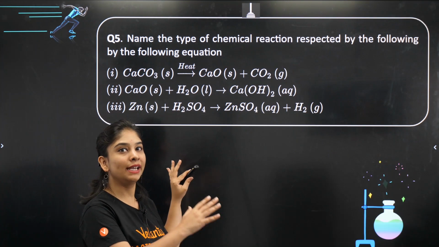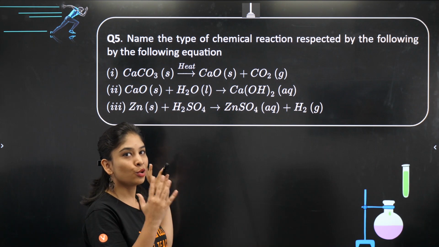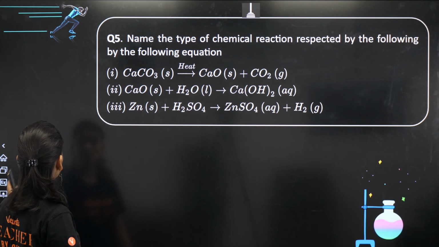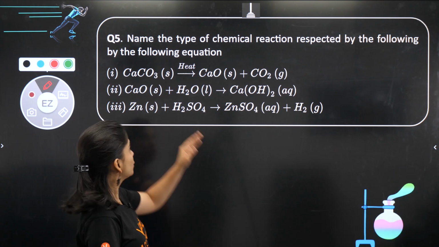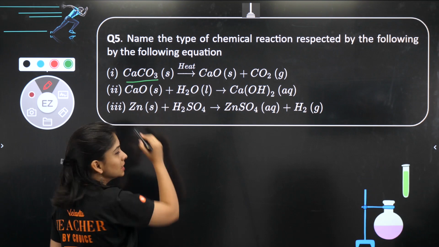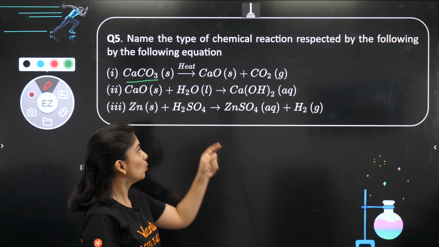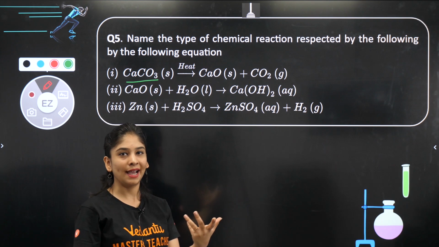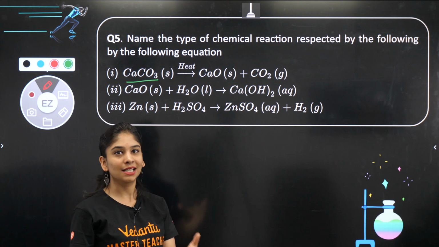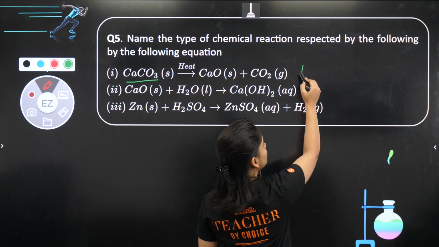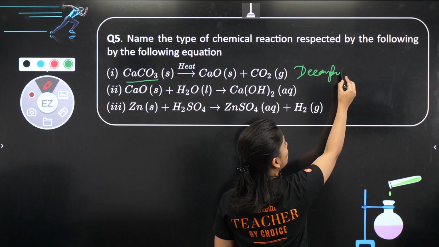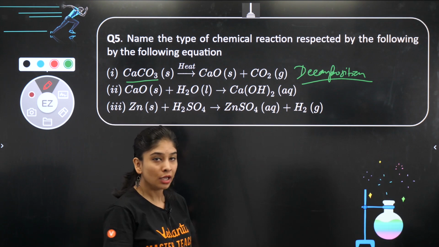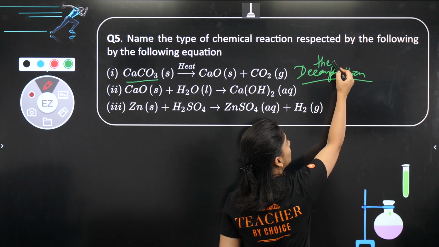This question ma'am has already given you enough hint in the previous question, so you can check. They are just asking about the type of reaction. We did it. Almost all the summary ma'am has given to you. So quickly tell me. You have this substance which is calcium carbonate, also known as limestone, breaking down in presence of heat to give more than one substance. What is this kind of reaction? As easy as possible in this chapter, that is decomposition reaction. And if I tell you more specifically which type of decomposition, as it is happening in presence of heat, we also call it thermal decomposition.